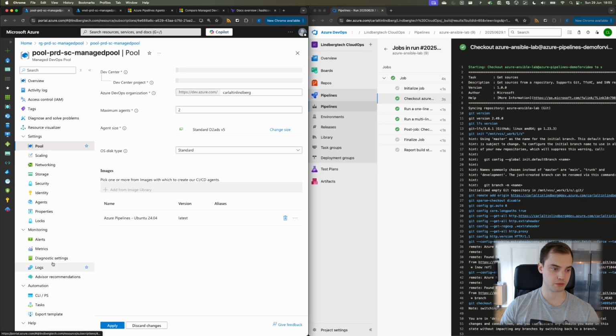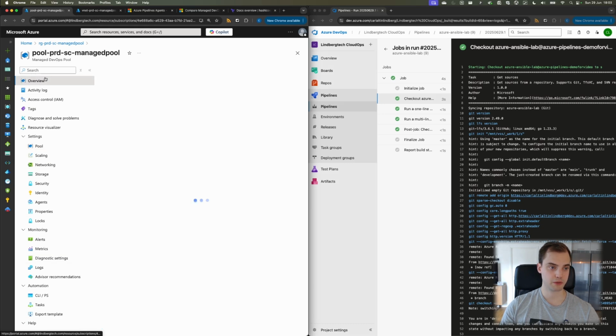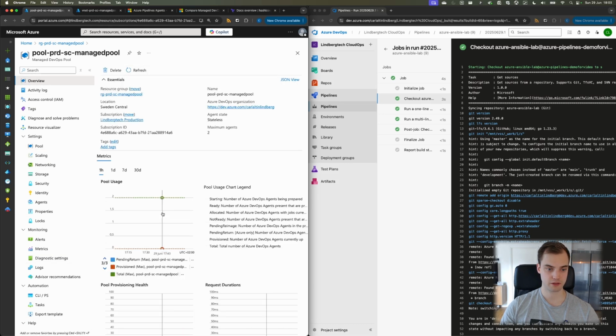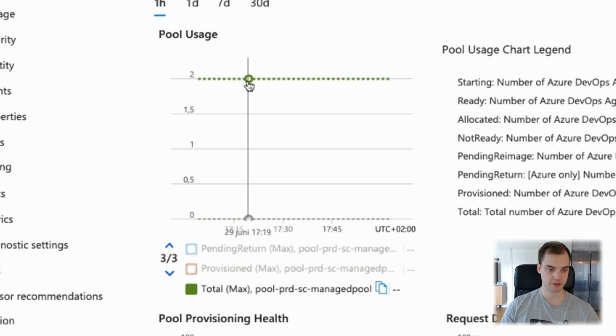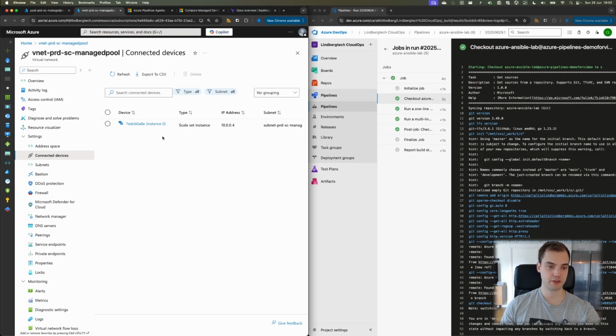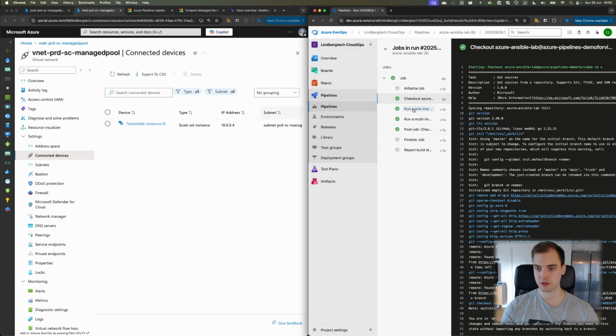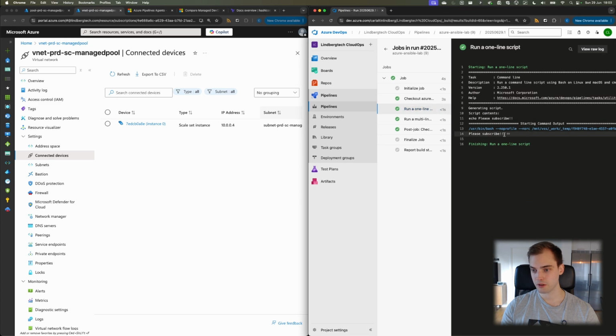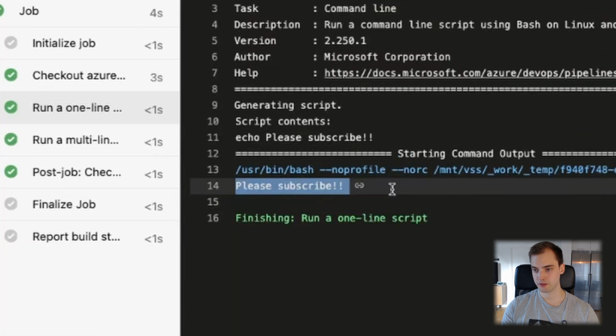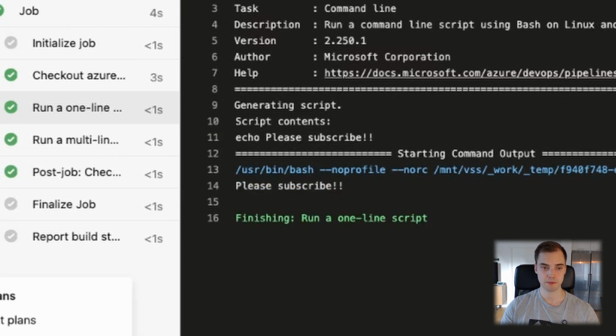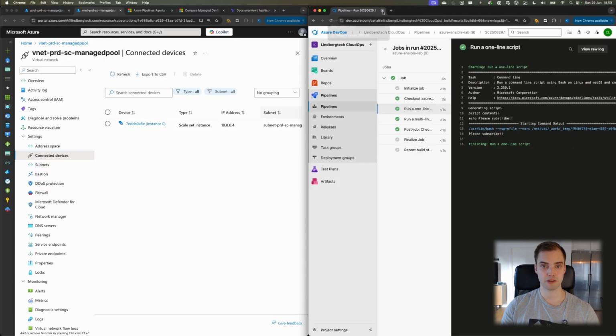If we go to overview, can we see anything yet? Yeah, we can see some requests here, so it definitely ran. We should see this scale set instance here disappear eventually. While we're waiting for that, we can just see, did this work? Yeah. Please subscribe. I mean, if managed DevOps pools are telling you to do it, you should probably do it. But that's pretty awesome. We can close out of that.